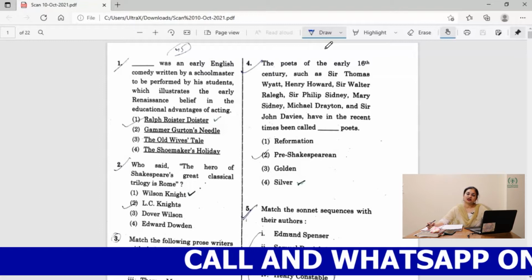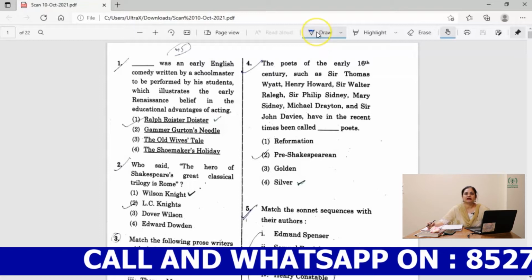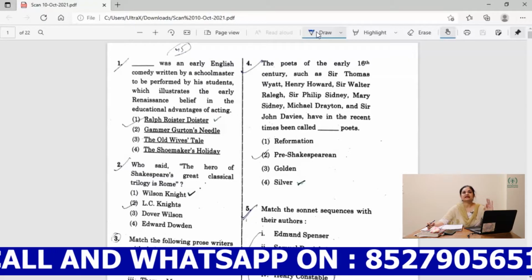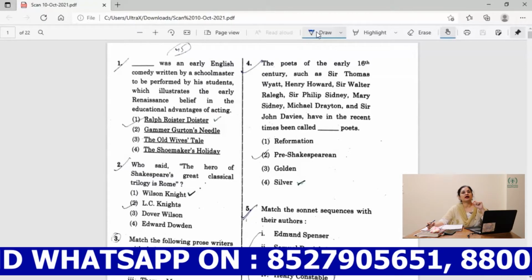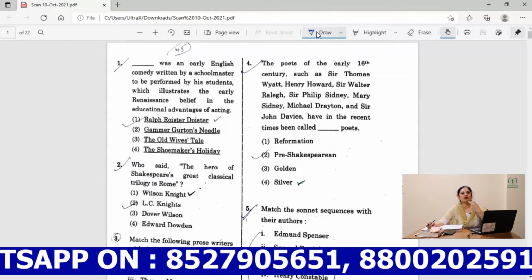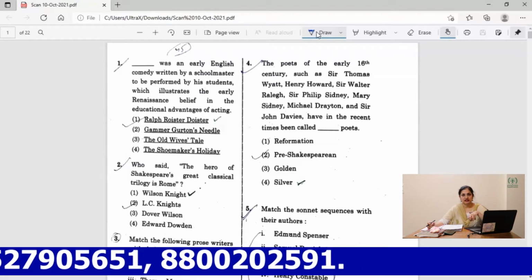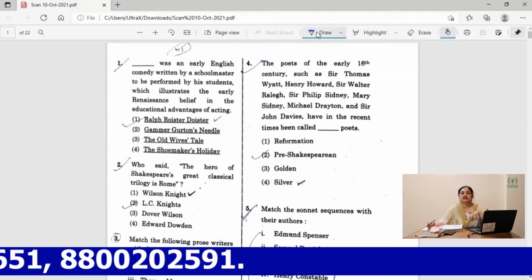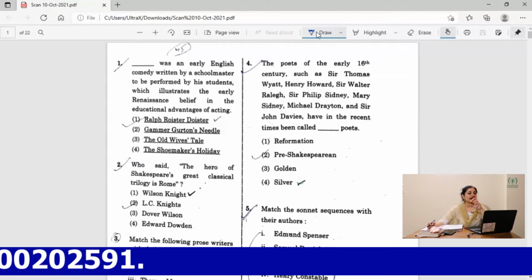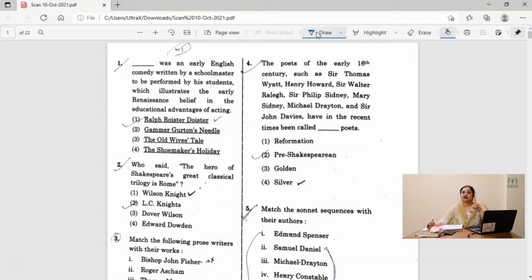What will be the answer? What is the first English comedy? The first English comedy is Ralph Roister Doister by Nicholas Udall, who was a schoolmaster, and this comedy was performed by his students. And what was the publication date or enactment date of this drama? 1552, which is known as the first English comedy by Nicholas Udall.